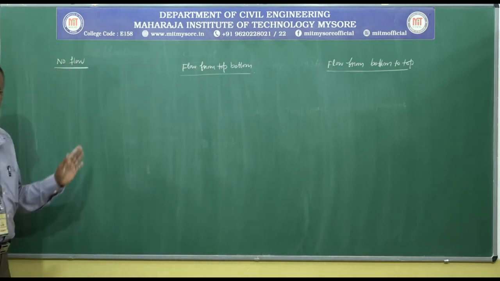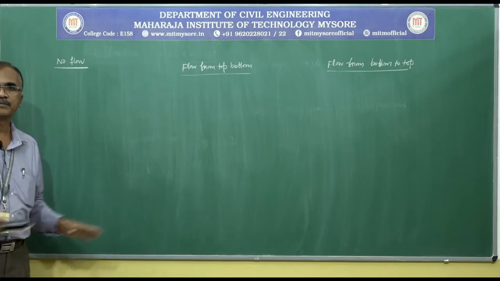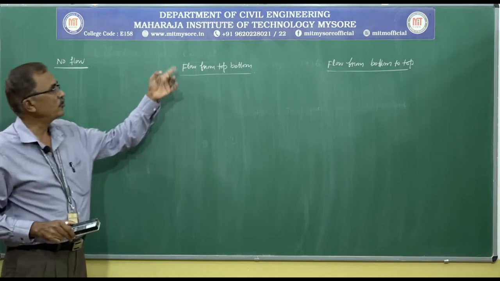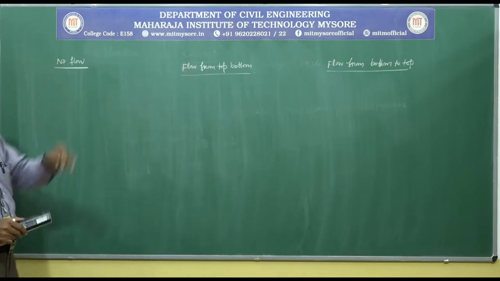No flow means it is a stagnated condition, there is no flow, there is soil and water. The second case, flow from top to bottom, we will discuss again when we come to that particular topic.